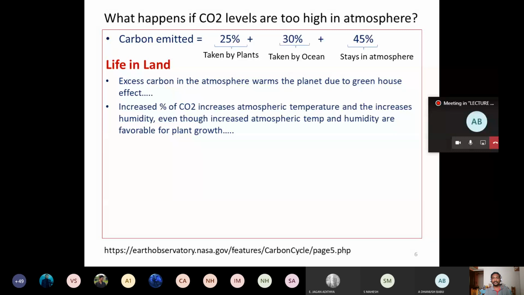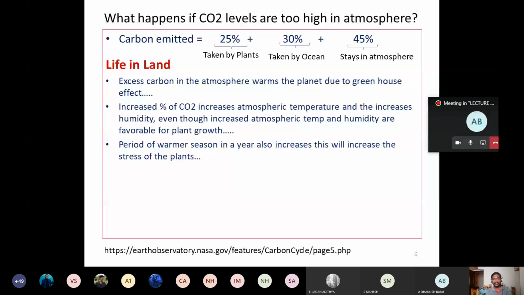So because of the increase in the CO2 in the atmosphere, normally the temperature is going to increase. If the temperature increases, then we say that it is good for the plants, and the presence of CO2 is also good for the agricultural plants. But because of the continuous emission of CO2 and the increase in temperature of the earth, the duration of the summer is going to increase.